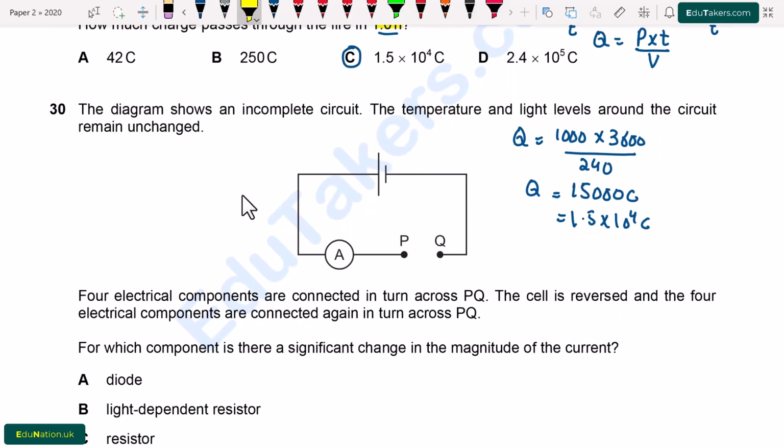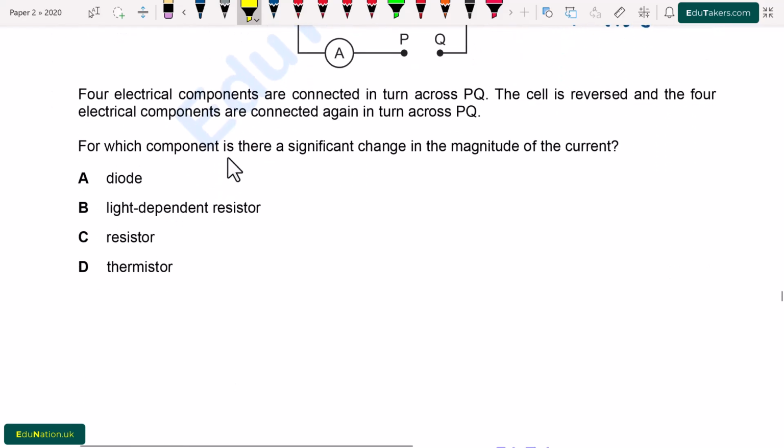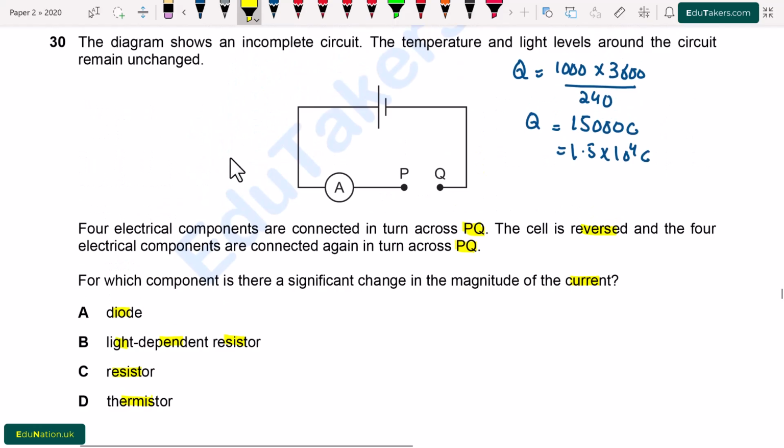Next question, 30. The diagram shows an incomplete circuit. The temperature and the light levels around the circuit remain unchanged. Four electrical components are connected in turn across PQ. The cell is reversed, and the four electrical components are connected again in turn across PQ. For which component is there a significant change in the magnitude of the current? Option A, diode, light dependent resistor, or thermistor.